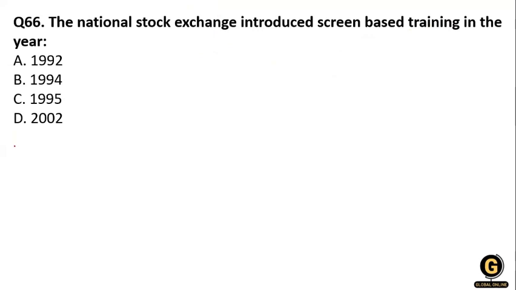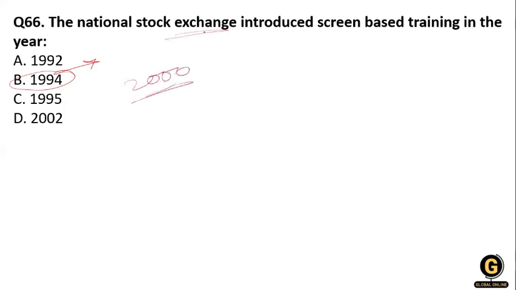Now the next question: the National Stock Exchange introduced screen based trading in the year 1992, 1994, 1995, or 2002? The NSE launched electronic screen-based trading in 1994, and internet trading in 2000.